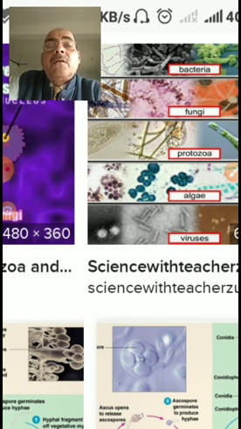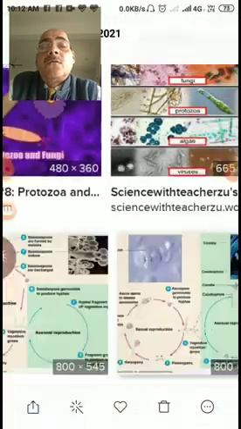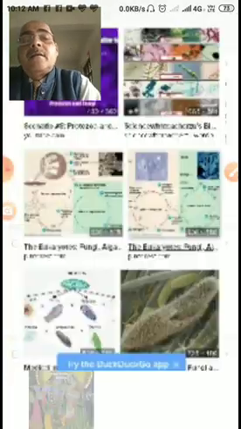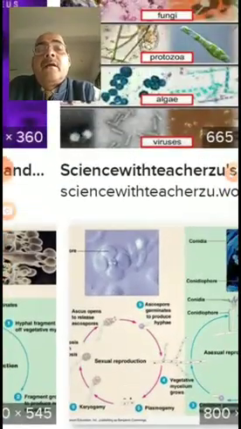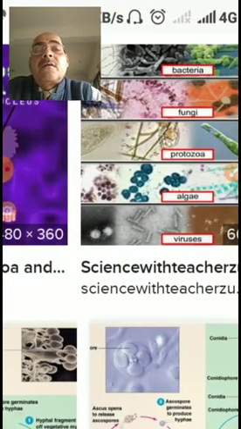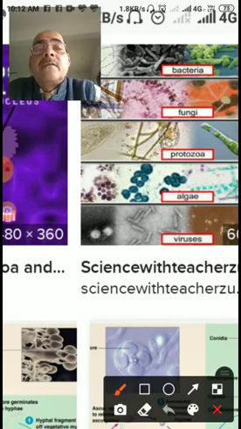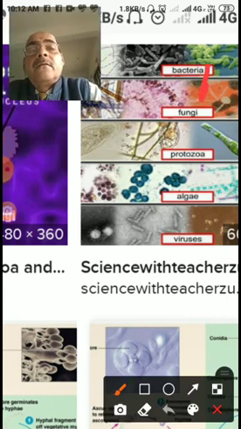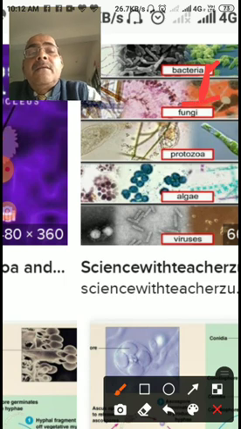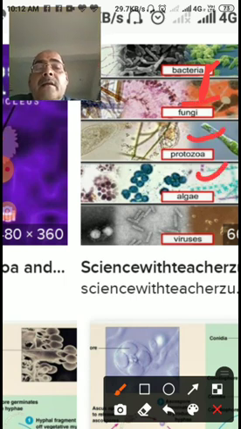whether they are useful or they are harmful. My dear students, microorganisms, friend and foe, you can learn that in this visual, and this visual is showing so many things. The first category is the bacteria that you are looking at here. These are the bacteria, then fungi, then protozoans, then algae, and then viruses.